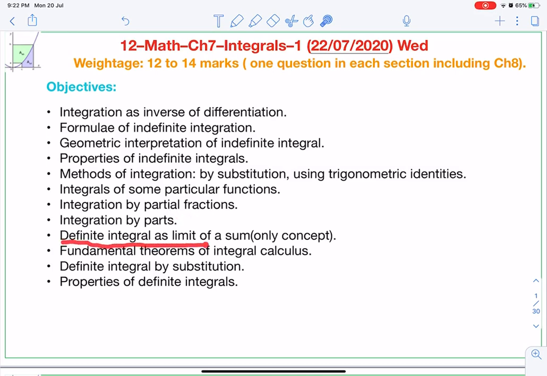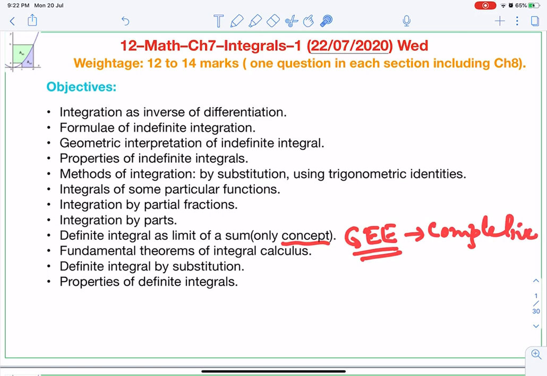Definite integral as limit of a sum. Of course this is deleted from your portion, but I am going to teach you the concept of this limit of a sum, because maybe it will be asked in your JEE exams, or other competitive exams, entrance exams. So for those exams I am going to show you the concept and maybe one example based on it.